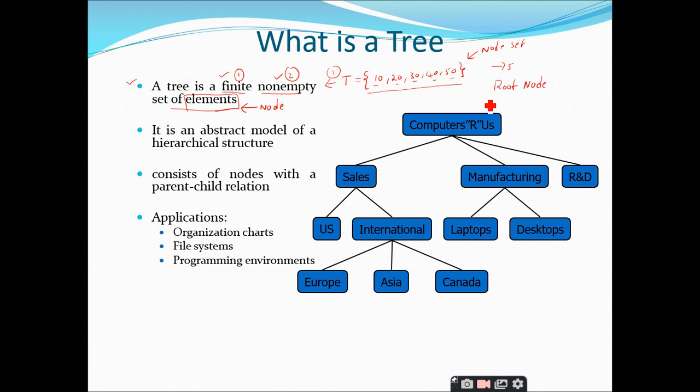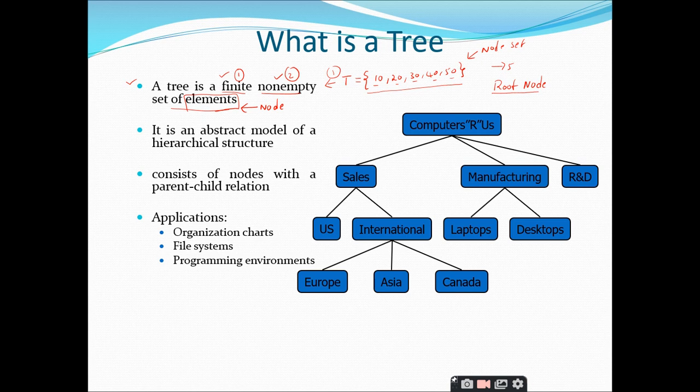Please remember that a tree is a collection of nodes, the nodes should be finite in nature, and the node set should be non-empty. And the final point you should write about trees is that out of all the nodes available in the node set, you should designate one particular element as a special node, which is called the root node. Is it clear?